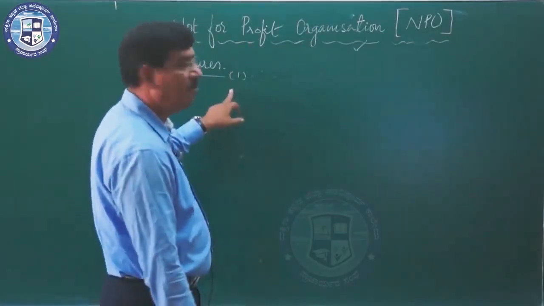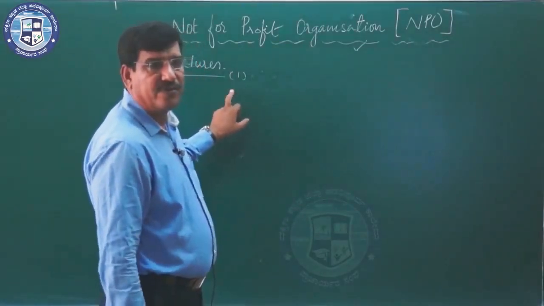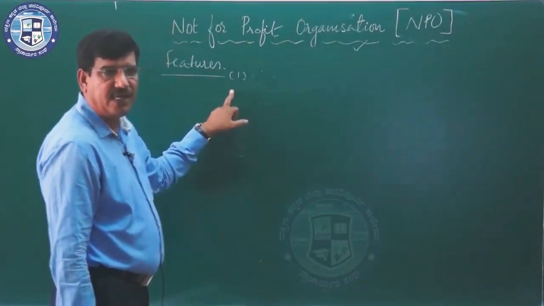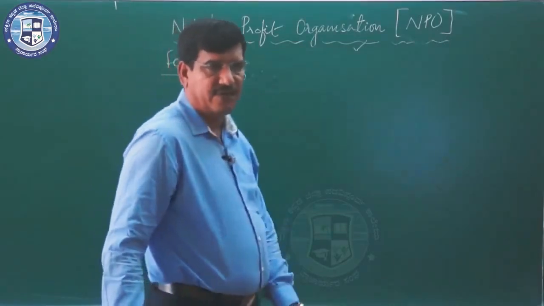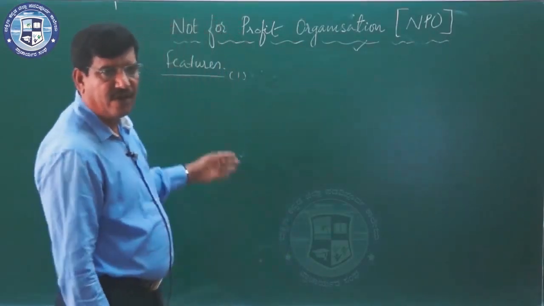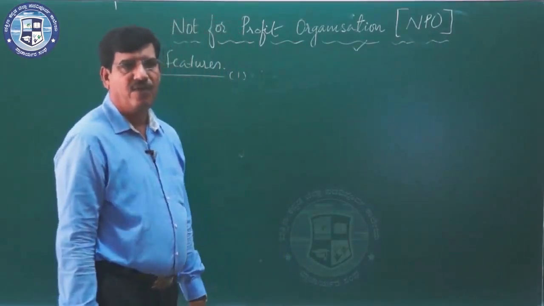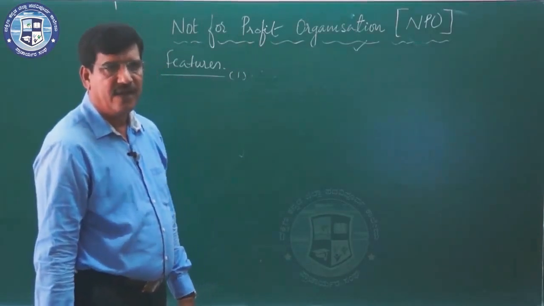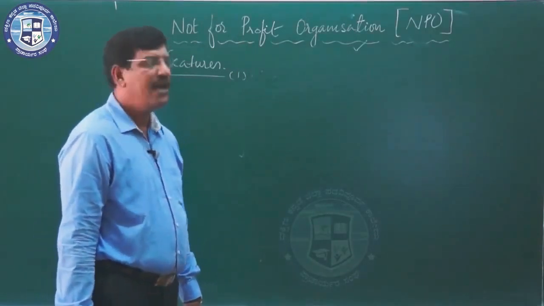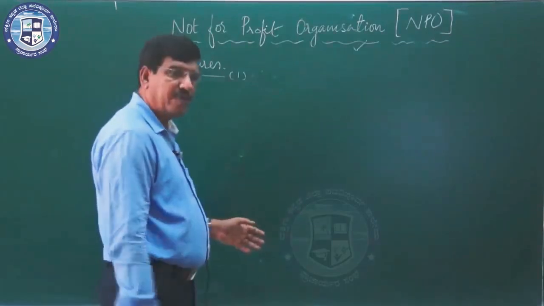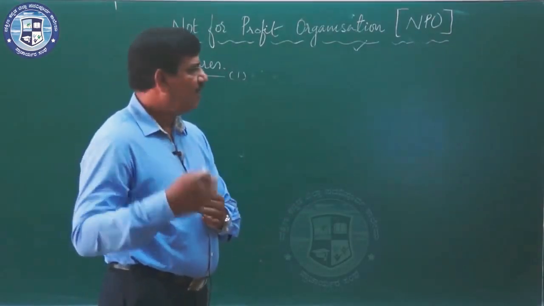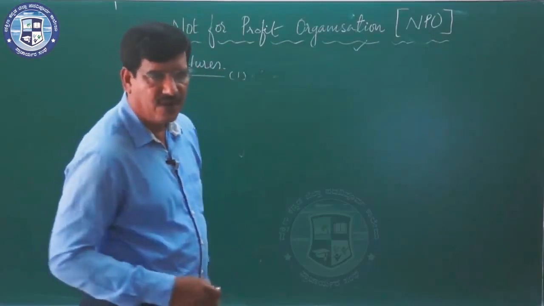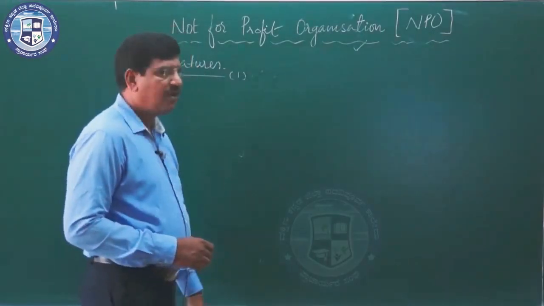But here in NPO, the contribution to the society is the basis to judge the reputation of an organization. And the next one, accounting information is for present contributors and potential contributors and according to the statute. They are prepared according to the statute, for the information of present contributors and potential contributors.